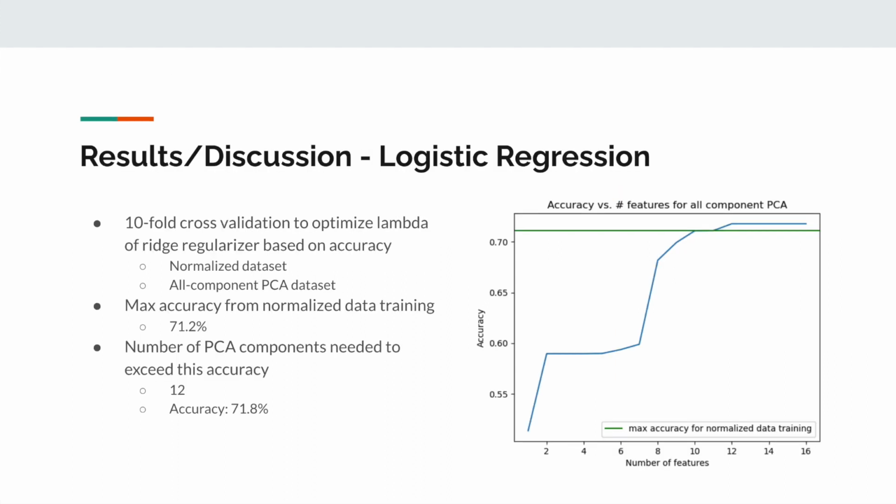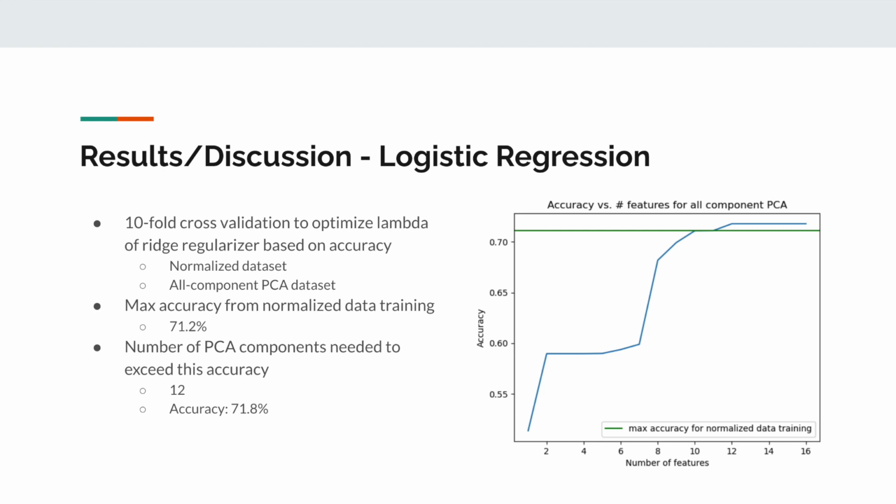Logistic regression was first explored to tune the parameters of the logit function for binary classification. Tenfold cross-validation to optimize the lambda of a ridge regularizer based on accuracy was performed on the normalized dataset and all the component PCA dataset. The max accuracy from normalized data training with an optimized lambda was found to be 71.2%.